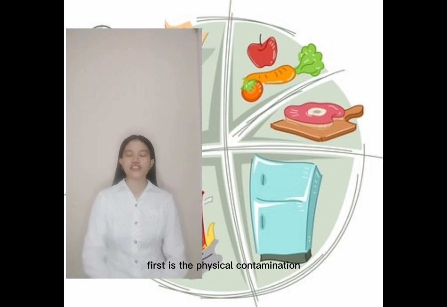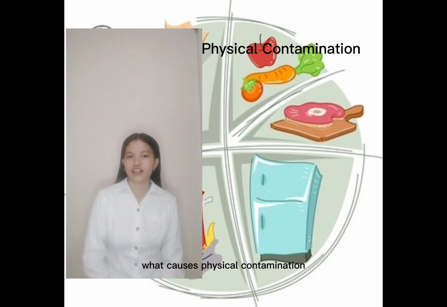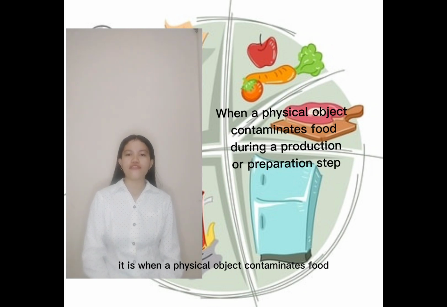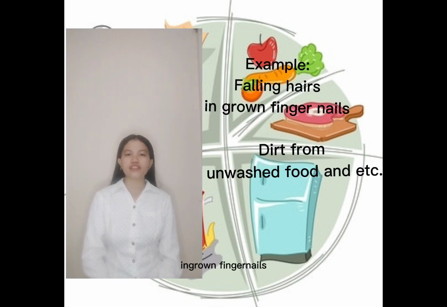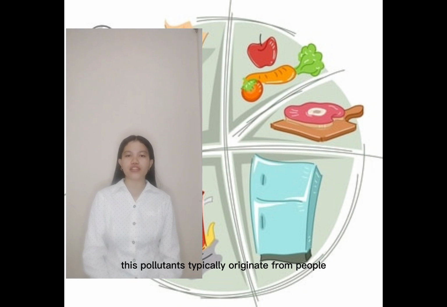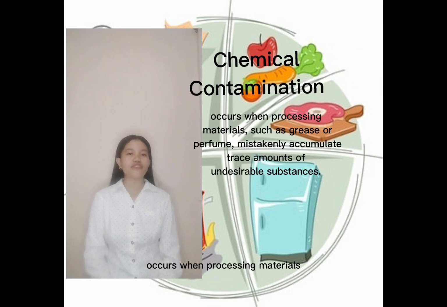First is physical contamination. What causes physical contamination? It is when a physical object contaminates food during the production or preparation step. For example, falling hair, ingrown fingernails, dirt from unwashed vegetables, and so on. These pollutants typically originate from people, tools, equipment, and the environment.